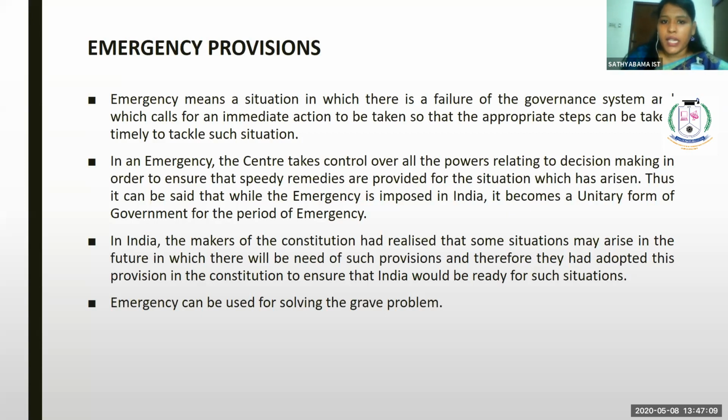So emergency means a situation in which there is a failure of governance system and which calls for immediate action, so that appropriate steps can be taken timely to tackle such a situation.